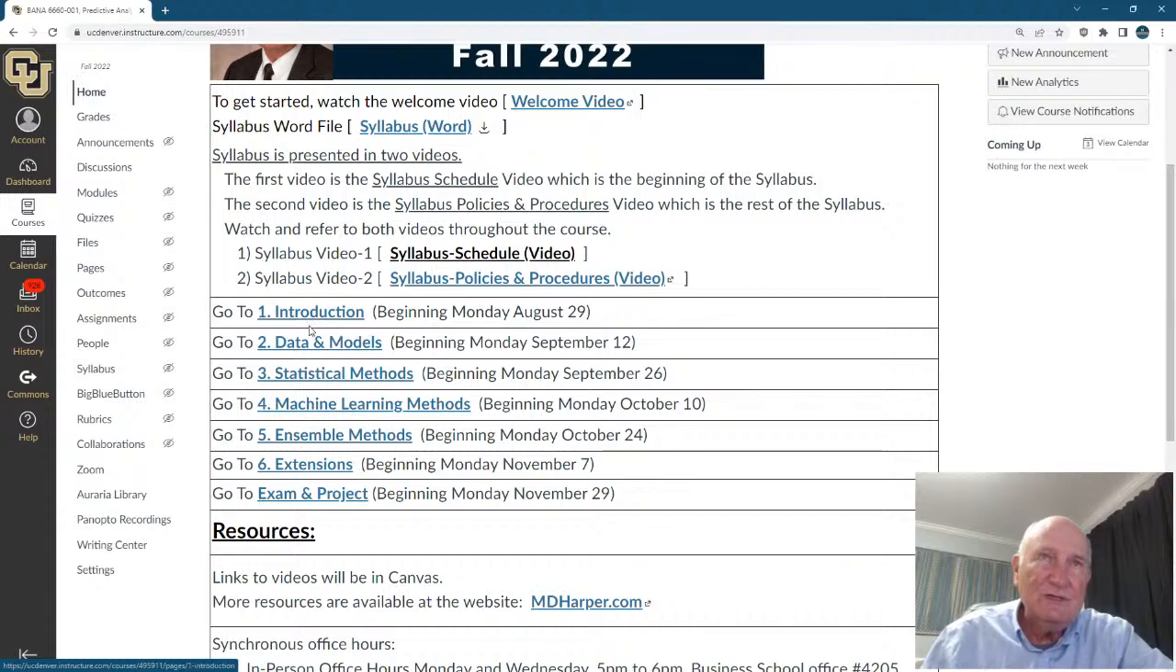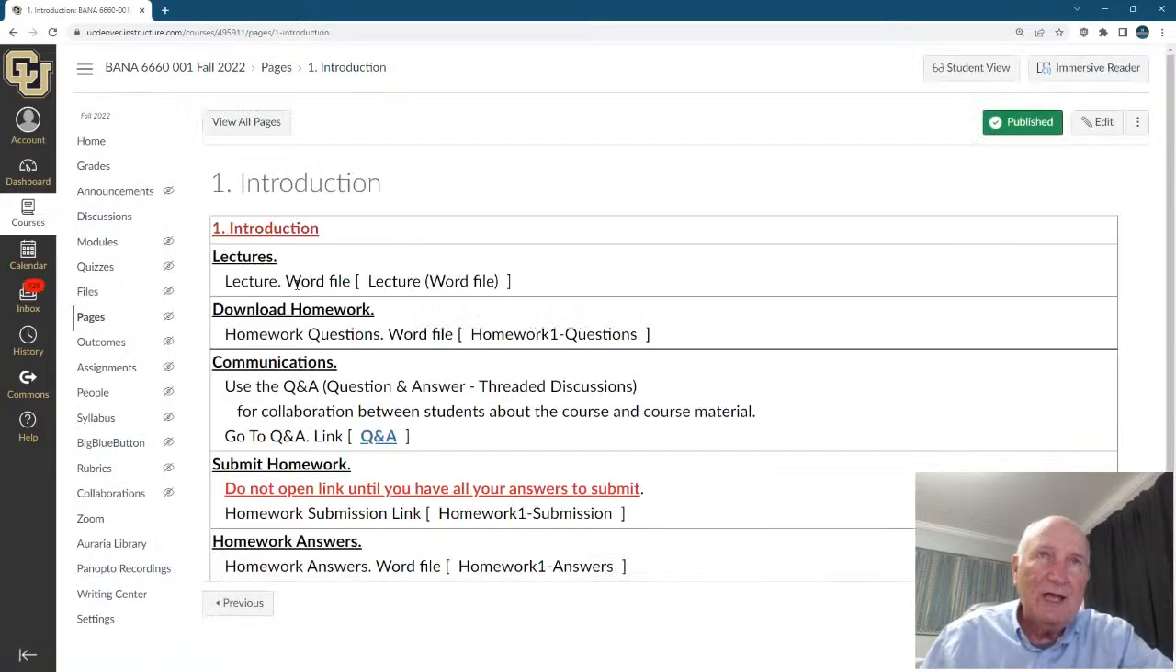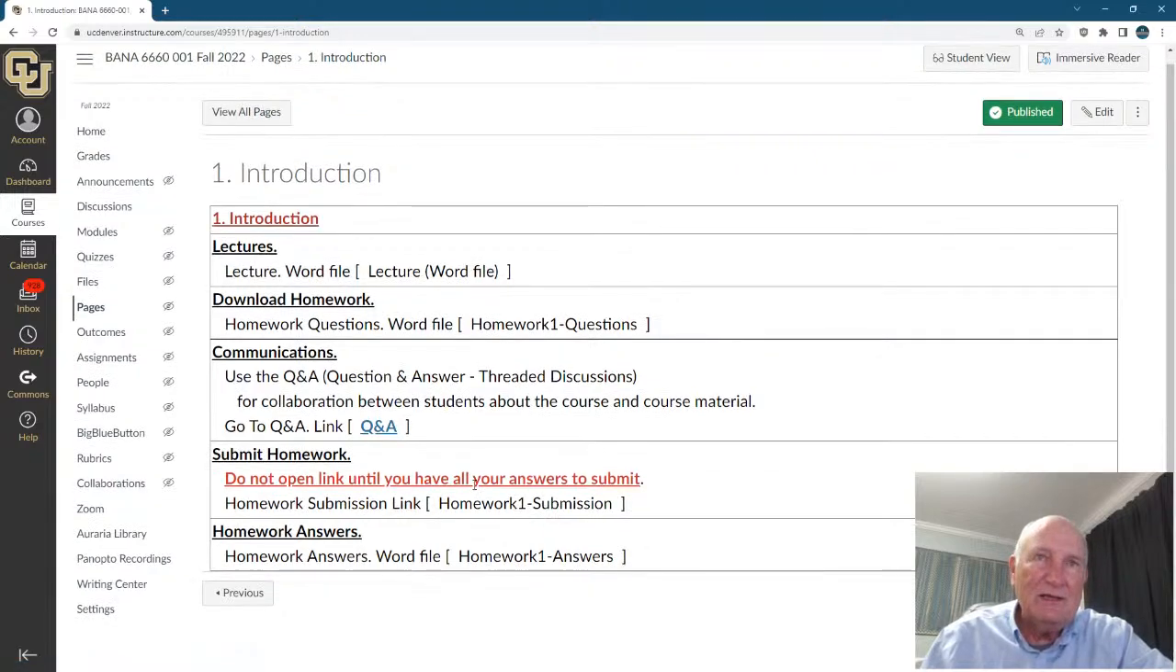Like introduction, data and models, statistical methods, machine learning methods, and each one of these you'll have. Open this up. You'll have a lecture. You'll download the homework. Then you'll have communication Q&A, which I mentioned in the syllabus, and then down in the syllabus, policy procedures. Then down here you have your submission. So you download the homework here, and notice it's not blue yet. It's not active. It'll be active by the time you get here.